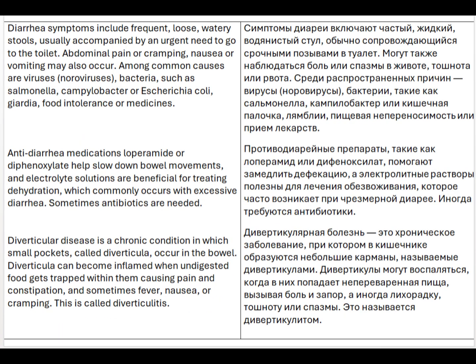Diarrhea symptoms include frequent, loose, watery stools, usually accompanied by an urgent need to go to the toilet. Abdominal pain or cramping, nausea or vomiting may also occur. Among common causes are viruses, noroviruses, bacteria such as Salmonella, Campylobacter, or Escherichia coli, Giardia, food intolerance or medicines. Anti-diarrhea medications such as loperamide or diphenhydramine help slow down bowel movements, and electrolyte solutions are beneficial for treating dehydration, which commonly occurs with excessive diarrhea. Sometimes antibiotics are needed.